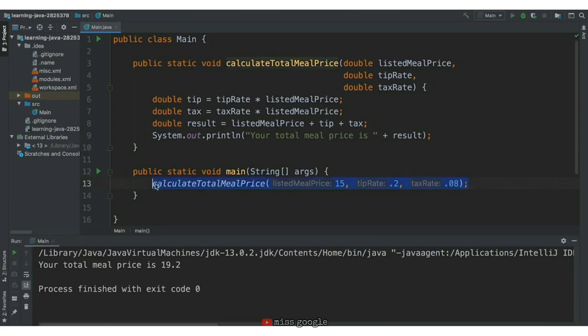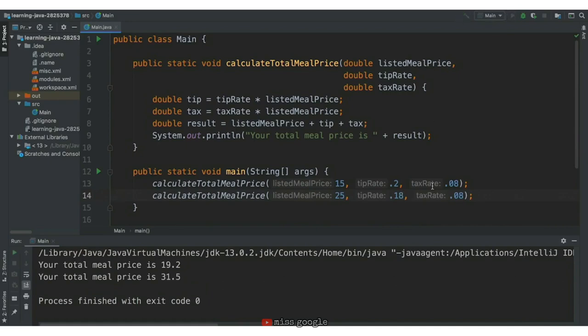Let's try changing the values of the inputs to this function. Instead of 15, we'll say the listed meal price is 25. We'll also say we only want to tip 18%, or 0.18. The tax rate will stay the same. Let's run the code again.